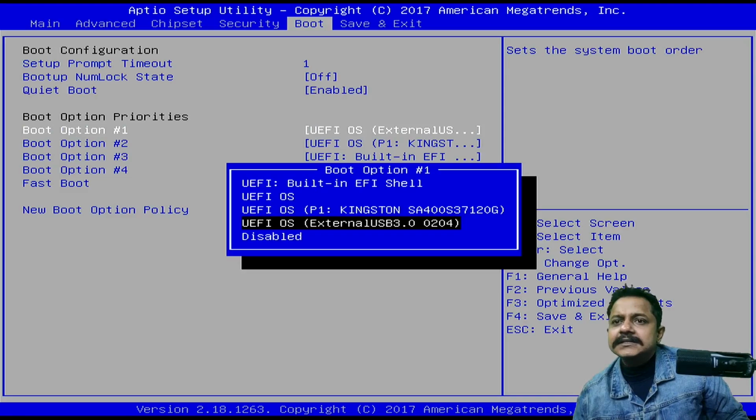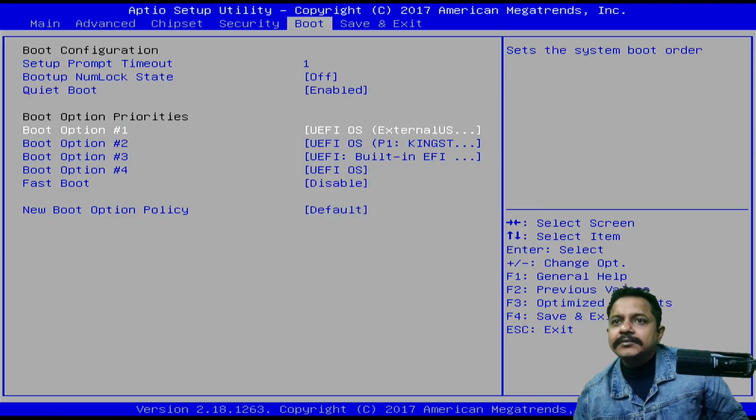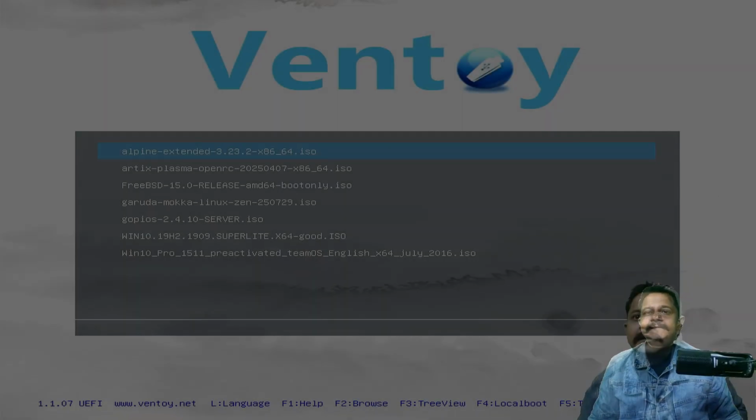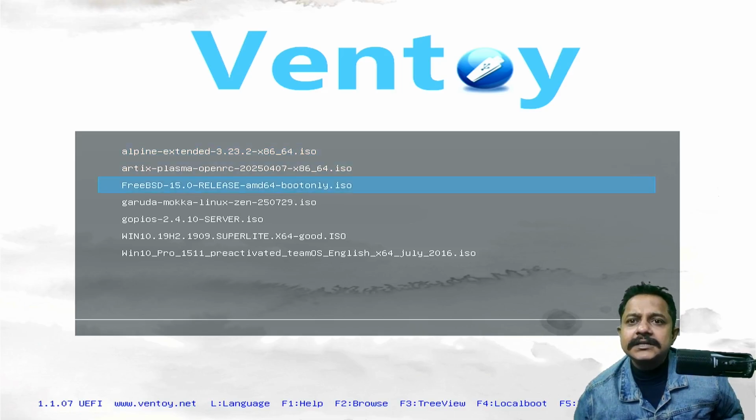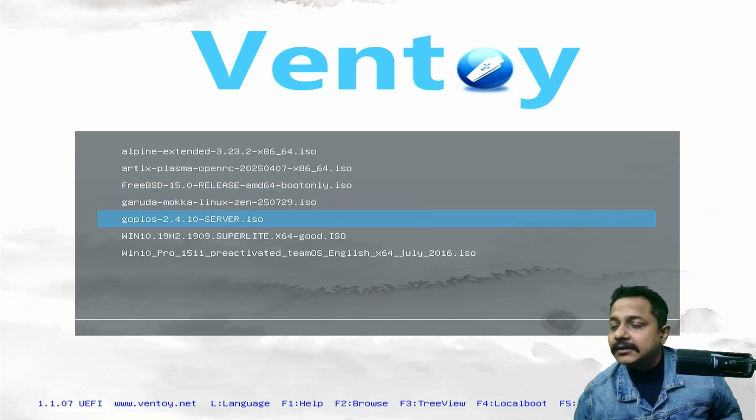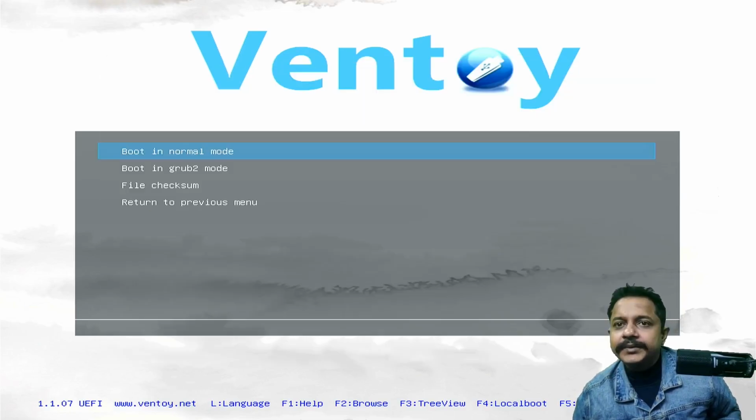External. Is this the external one? Yes, this is the external one. So save and exit. Now I should see Gopi OS 2.4.10 server edition ISO. Let's proceed with Gopi OS. It is giving me a choice of running this in group 2 mode, but let's try the normal way first.